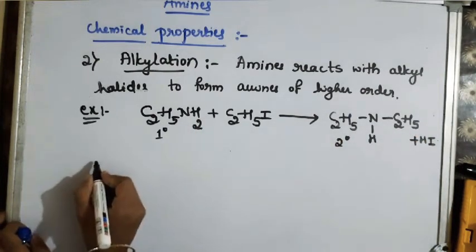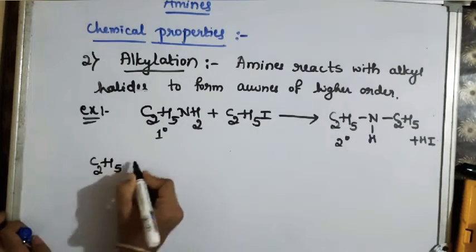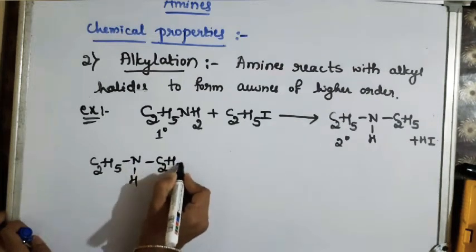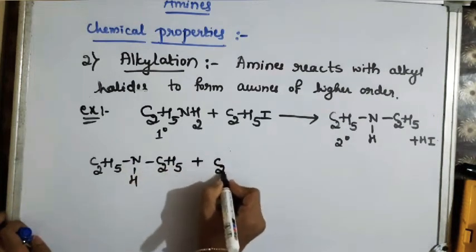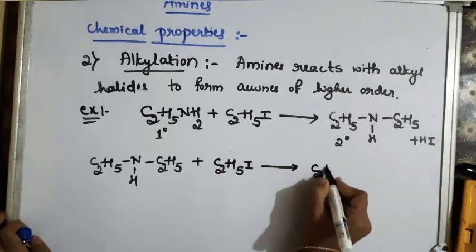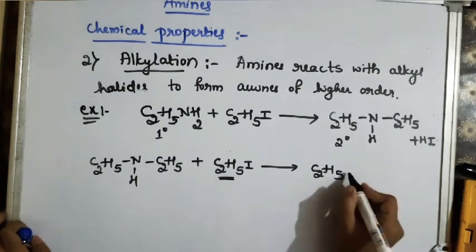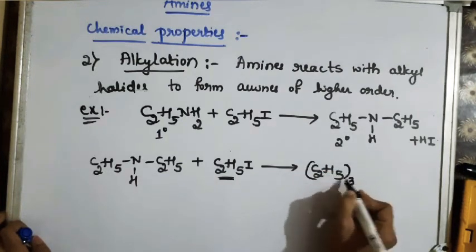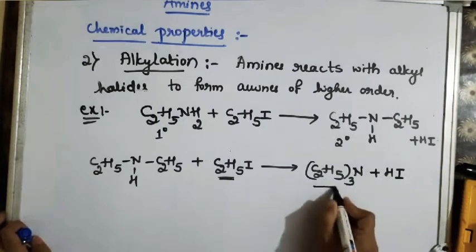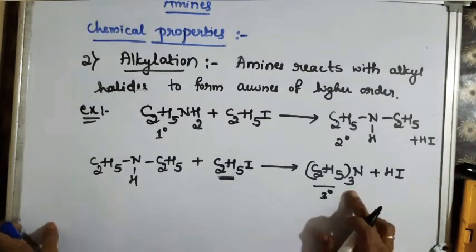If I take secondary amine, this one as a reactant, C2H5NHC2H5, then what happens on reaction with ethyl iodide? One hydrogen is replaced by alkyl group. So we get here (C2H5)3N plus HI. So now this is tertiary amine.